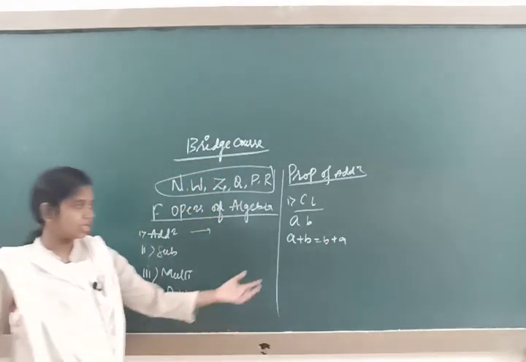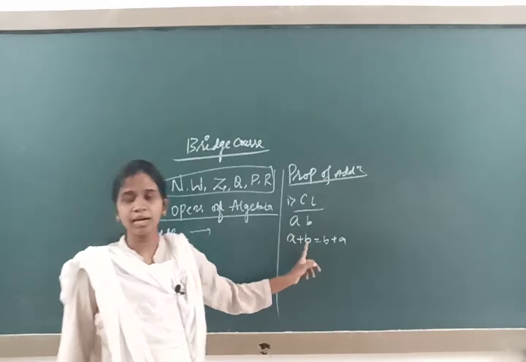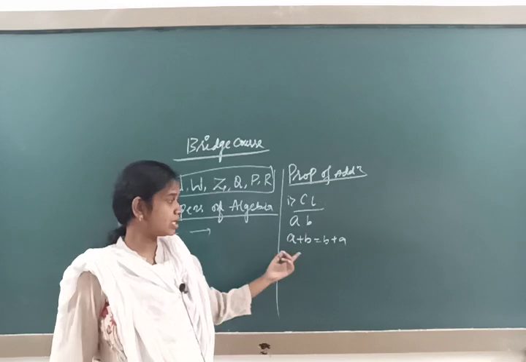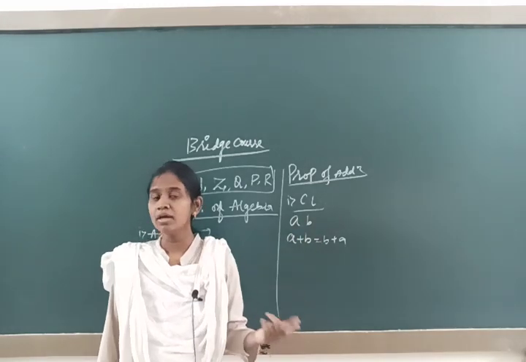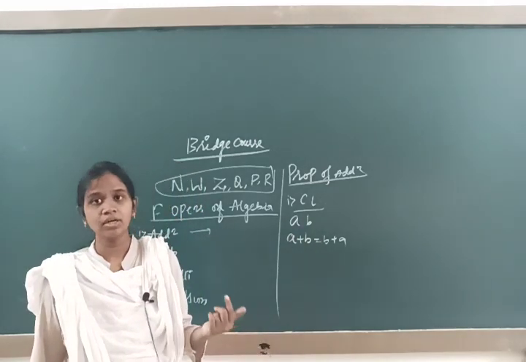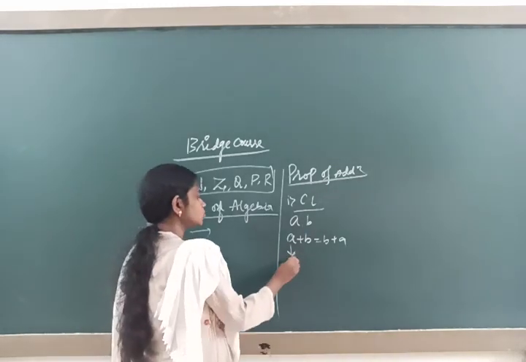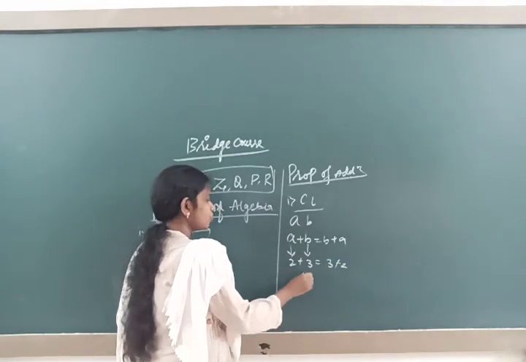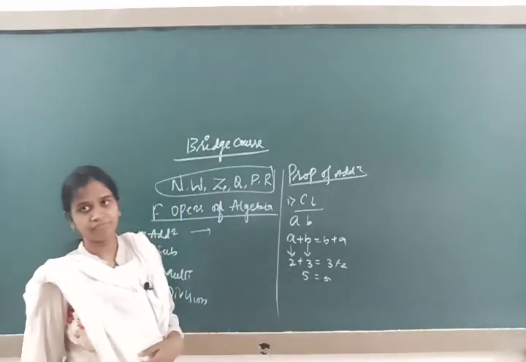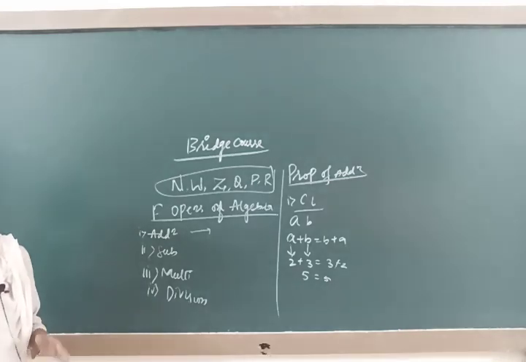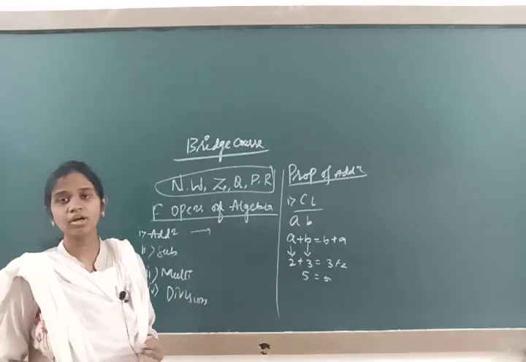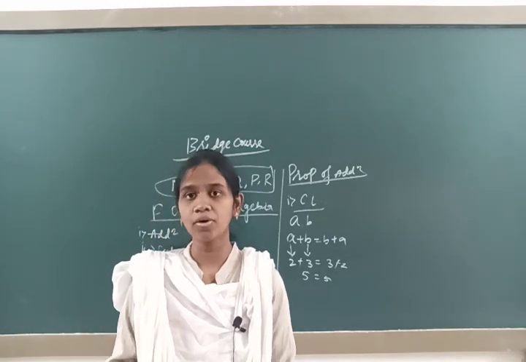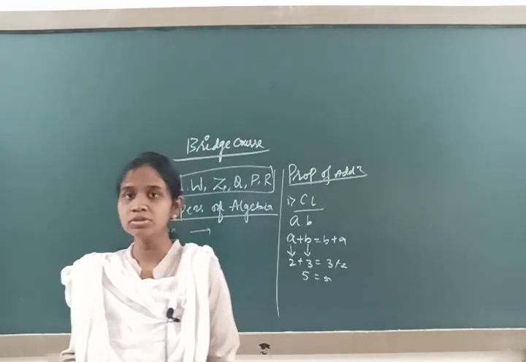It means that A is in the first position and B is in the second position. If you add, you are going to get some number. When you interchange the positions of A and B, then also if you add, you get the same number. For example, A is 2 and B is 3. If you take 3 and 2 and add, you get 5. So the commutative law shows that when you change the position of any two numbers and add, you get the same number on both sides.